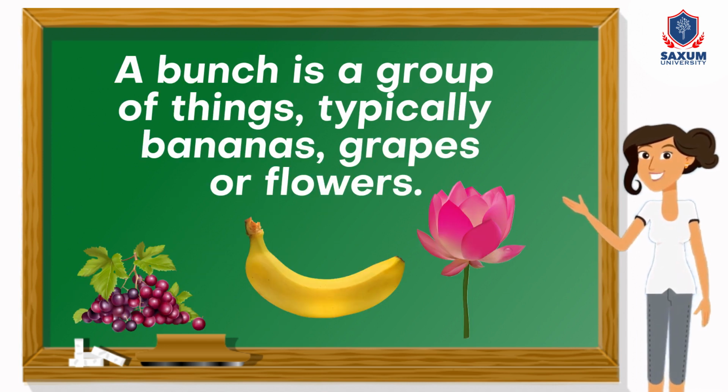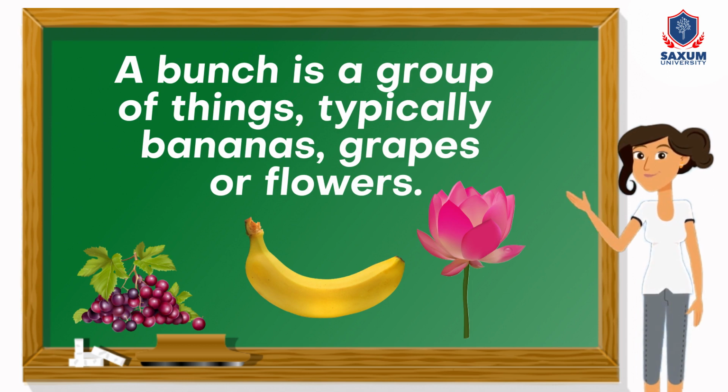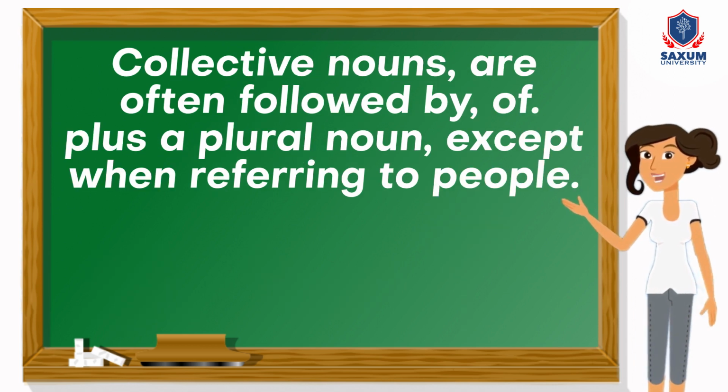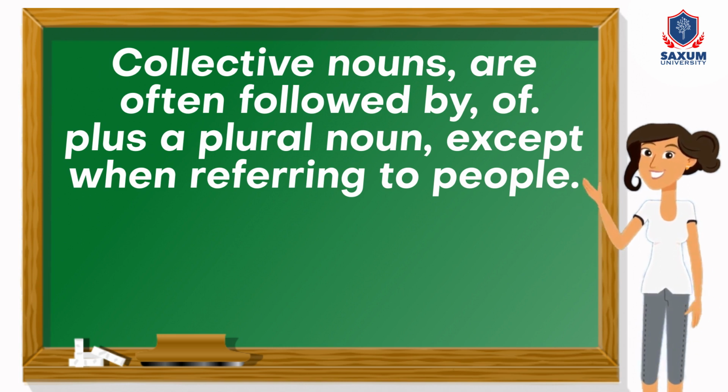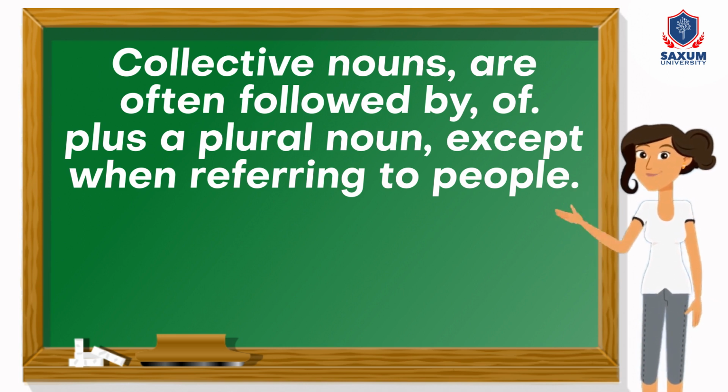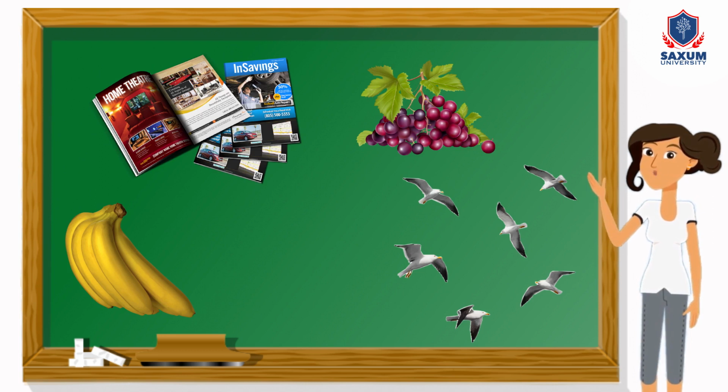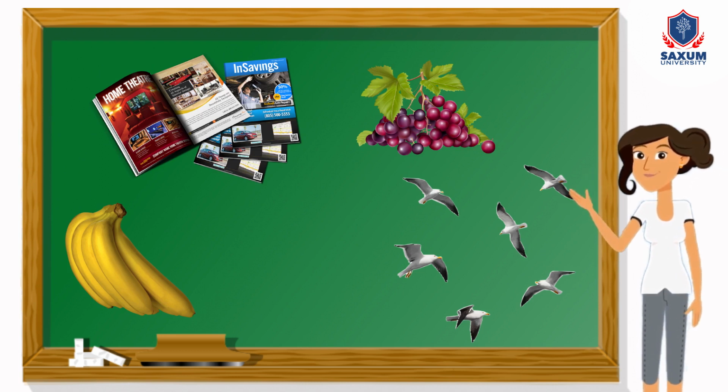A bunch is a group of things, typically bananas, grapes, or flowers. Collective nouns are often followed by of, plus a plural noun, except when referring to people. We say a flock of seagulls, a bunch of grapes, or a bunch of flowers, a pile of magazines.